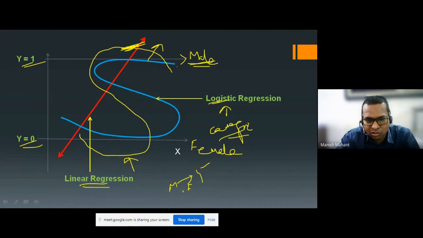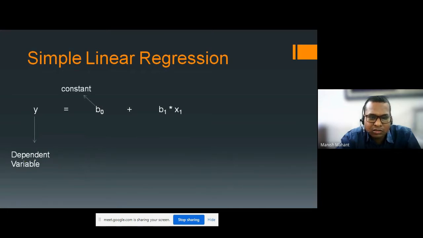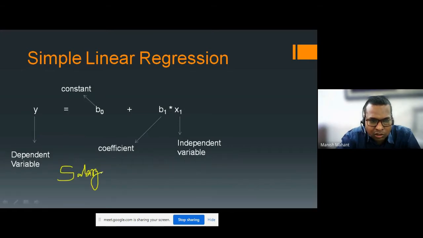I hope you have understood linear regression and logistic regression. So let's see an example of linear regression, simple linear regression. Simple linear regression is y equal to b0 plus b1 times x1. Here y is the dependent variable, b0 is a constant, b1 is a coefficient, and x1 is the independent variable. So this is the simple linear regression mathematical model. We can see this with the help of an example, like here. I am using this particular example.